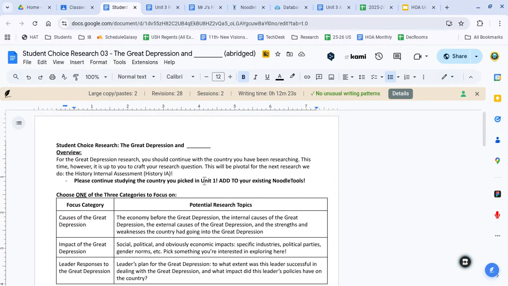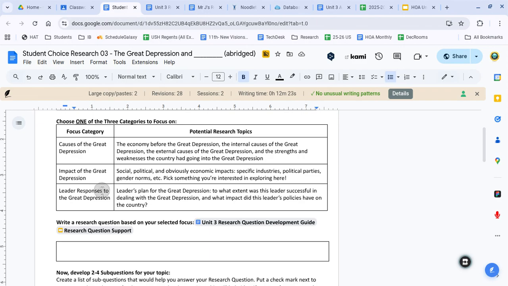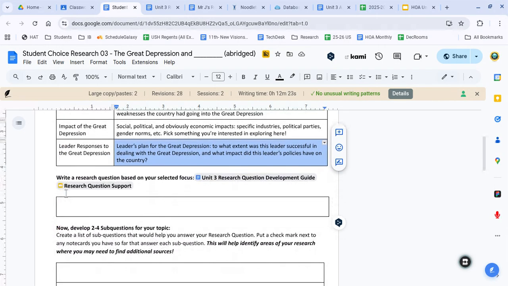It's better to inquire deeply about one thing that interests you than spread out and find out a little bit about multiple things that might not interest you. So we again have given you different categories to focus on. I really recommend Leaders' Response to the Great Depression for this one, just because it is a very frequent paper 3 topic. It could also actually be useful for paper 2s, depending on the country that you picked and the region that you picked. Pick whatever is most interesting to you, but if you're interested in really using this on your paper 3 and possibly on your paper 2, Leaders' Response to the Great Depression.